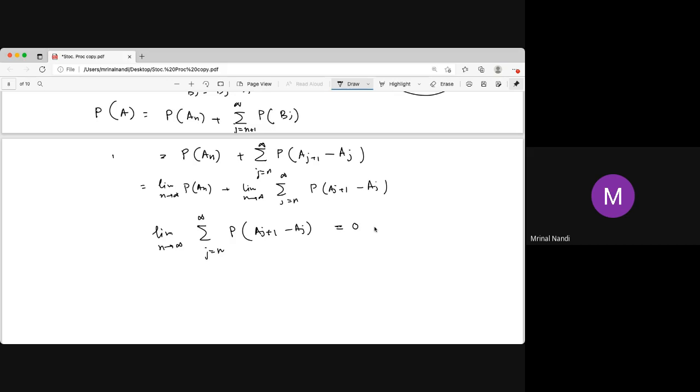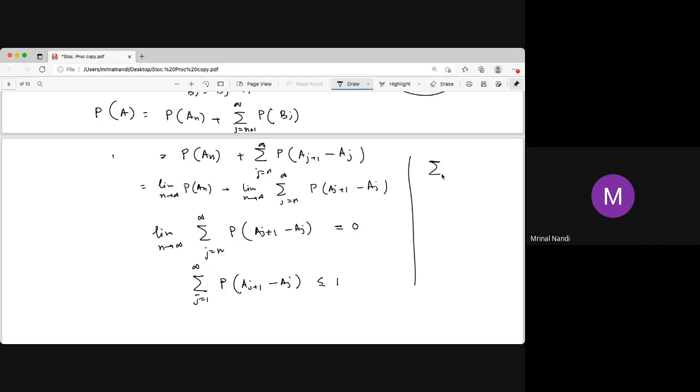Why is it so? Because your series from j equal to 1 to infinity of probability of Aj+1 minus Aj is actually less than or equal to 1, because this is just what this probability is. This is B1 complement basically, probability of A1 complement. So this is less than or equal to 1, and the series is less than or equal to 1. We know what the result is.